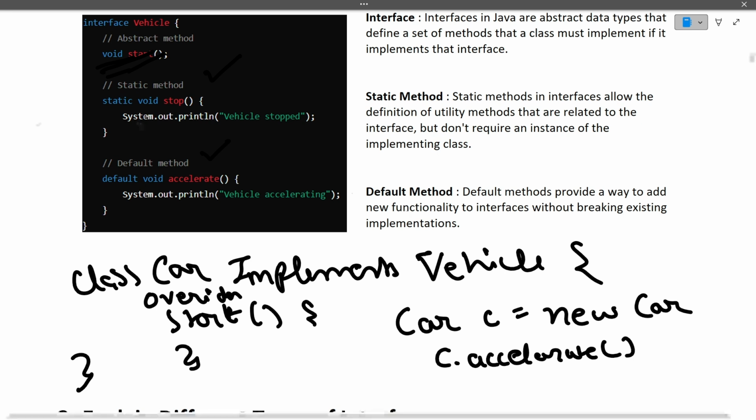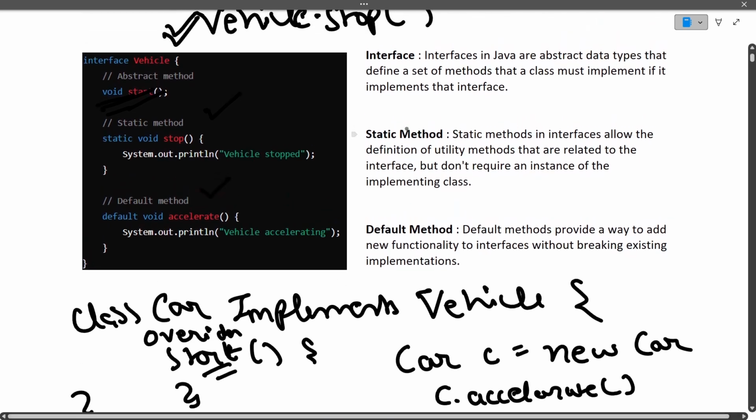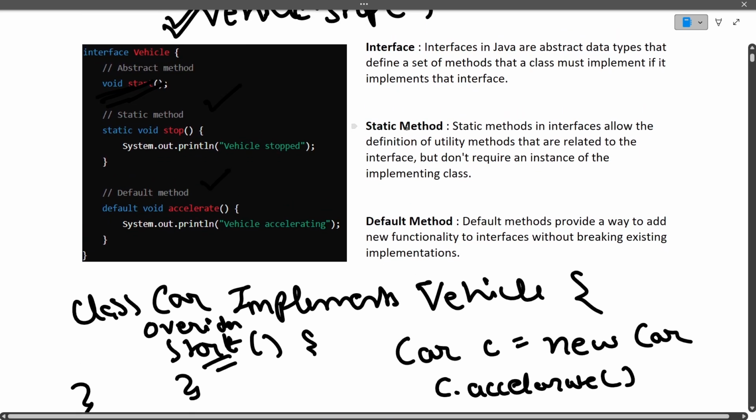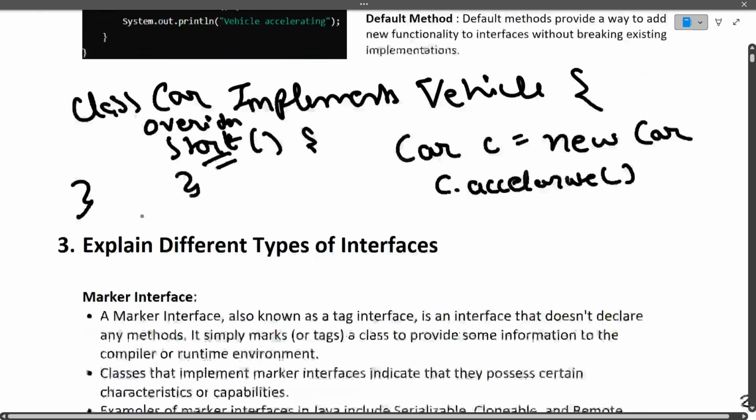And a static method we can simply call with the help of the interface name. For the abstract method, once a class implements this interface, that class needs to override the start method. I hope all these things are clear to you. Static and default methods were first introduced in Java 8, and in later versions like Java 17 and Java 21, static and default methods are still there.